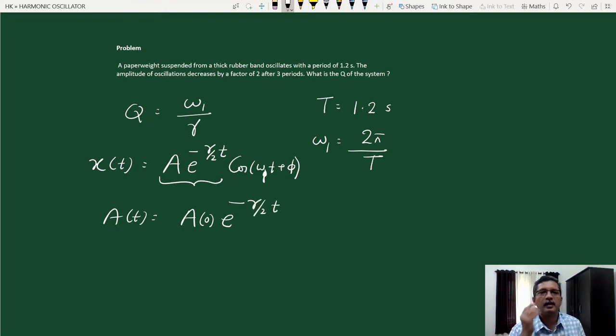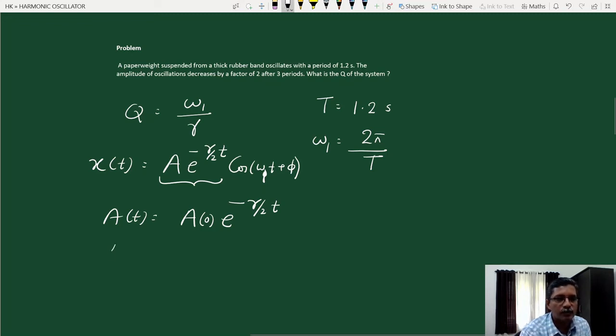Remember that energy and amplitude are connected by energy being proportional to the square of the amplitude. So if this is the variation of the amplitude, then taking the square on both sides, naturally the variation of energy with respect to time is proportional to e raised to minus gamma t. Okay, so this is how the amplitude varies. Now it's given that after 3 periods the amplitude decreases by a factor 2.